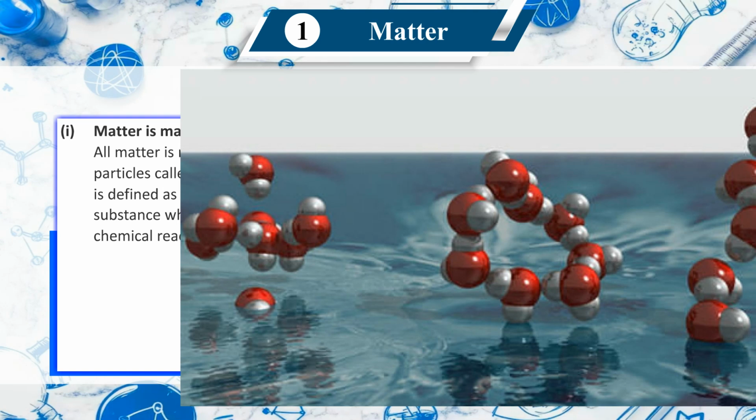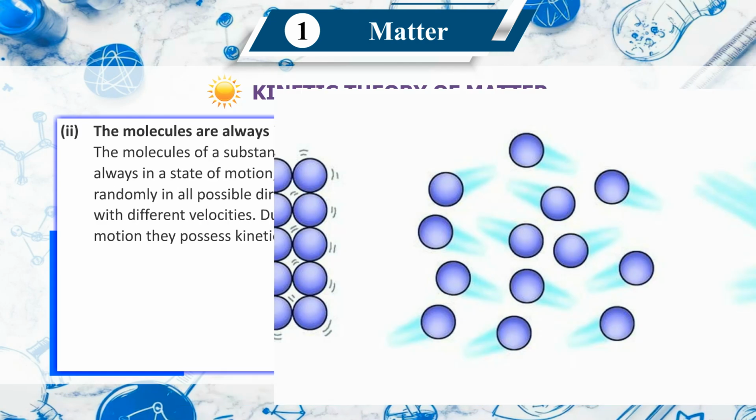A molecule is defined as the smallest part of a substance which takes part in a chemical reaction. Second, the molecules are always in motion. The molecules of a substance are always in a state of motion, moving randomly in all possible directions with different velocities. Due to this motion, they possess kinetic energy.